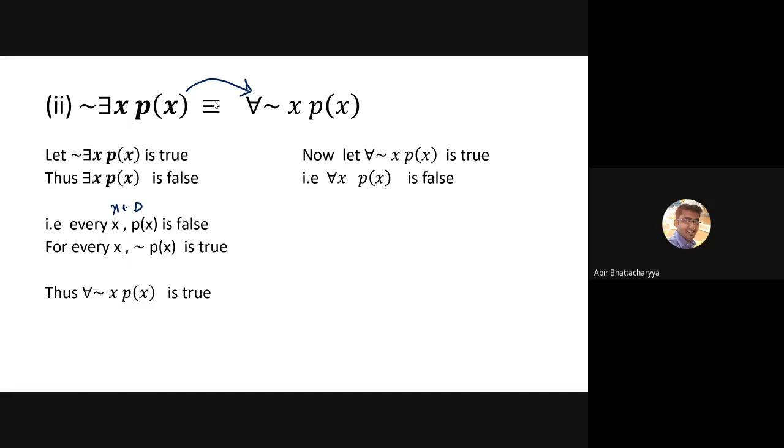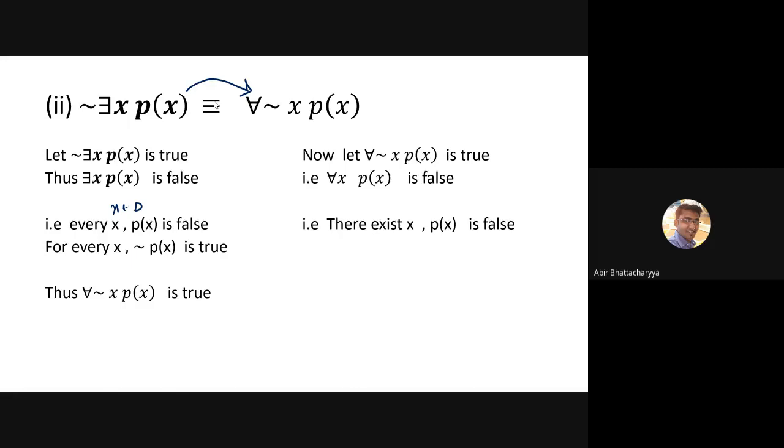Okay, now moving forward. The universal quantifier of px is false means by definition there exists at least one x belonging to D such that px is false.